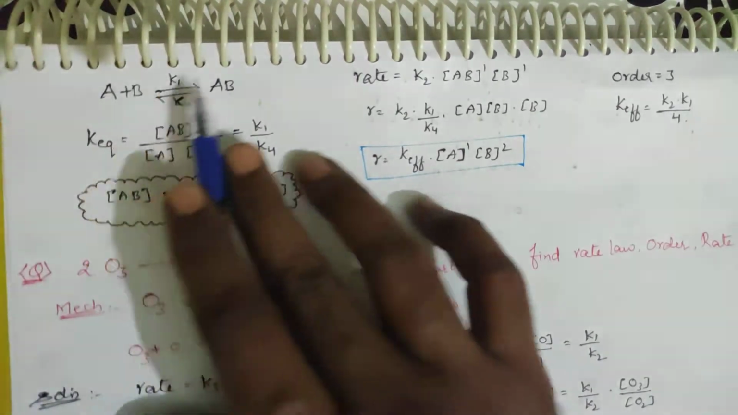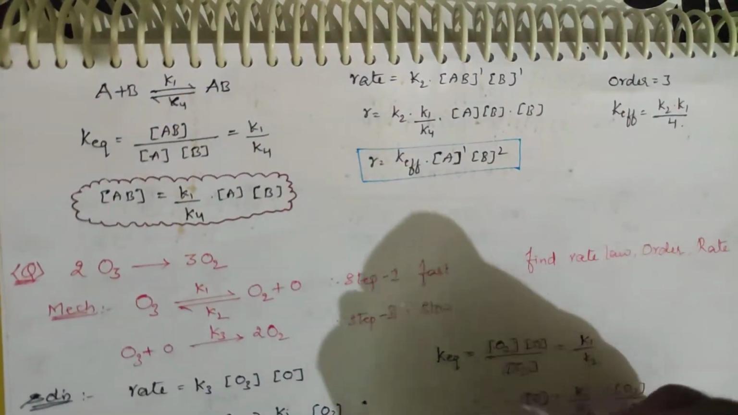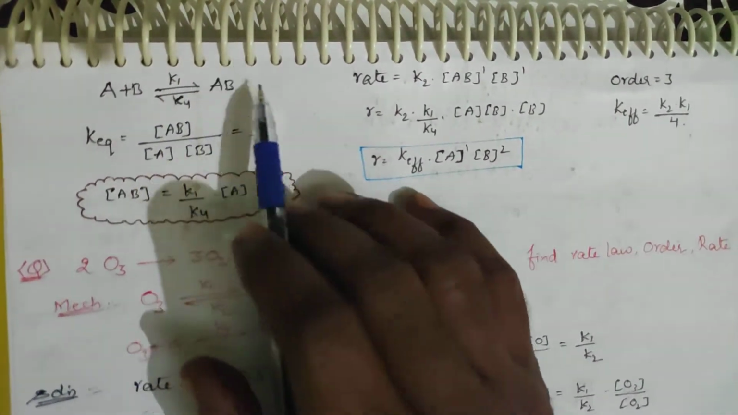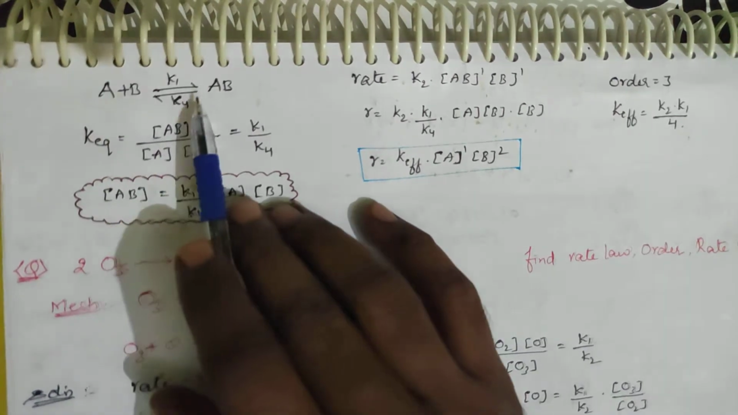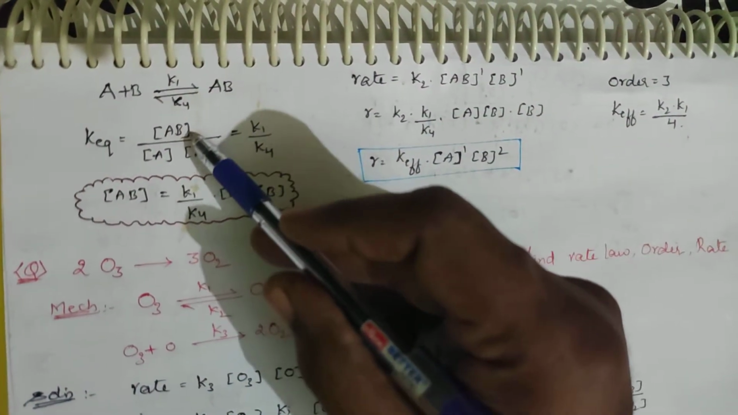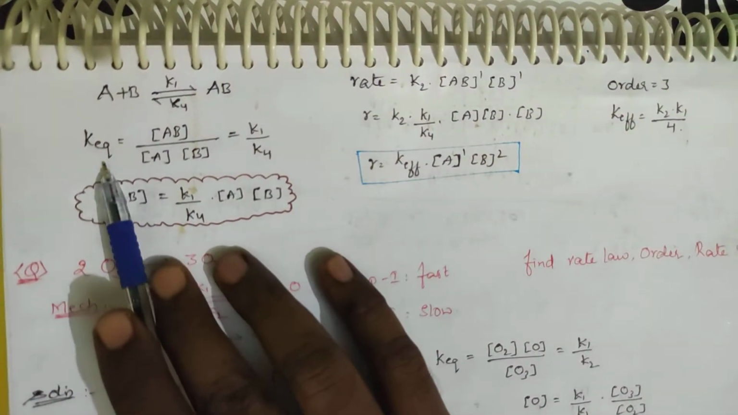Rate is equal to K1 into A constant. Generally, if you take rate is equal to K1 into concentration of A into concentration of B. If you write rate is equal to K4 into AB concentration, and you get K1 by K4, automatically you will be getting this. Okay, that is taken as K equilibrium.